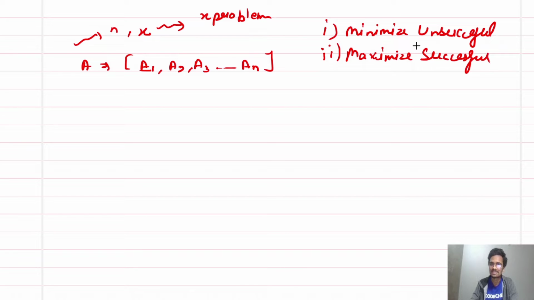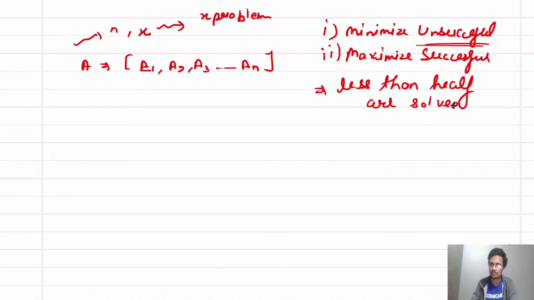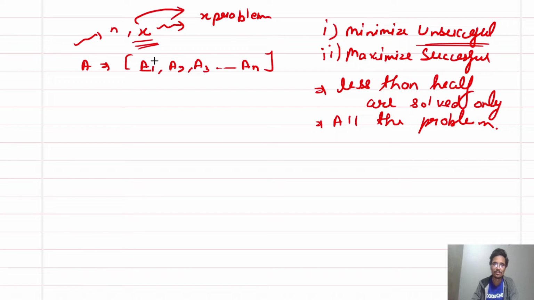Unsuccessful means less than half of the problems are solved, and successful means all the problems are solved. And he can only solve X problems in total. So the basic approach is to choose the packages which have the least tasks so that we can simply solve them.